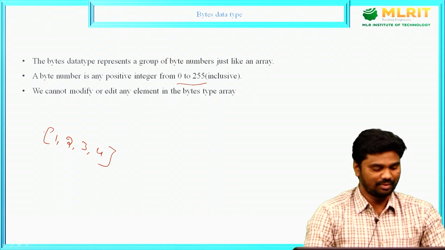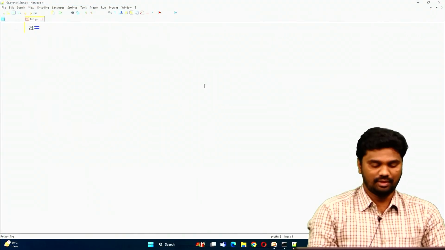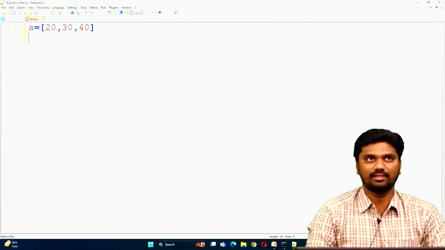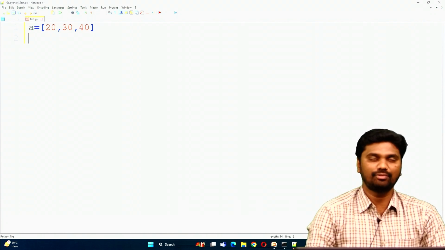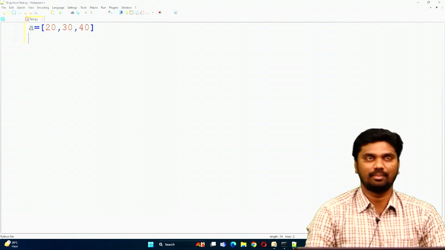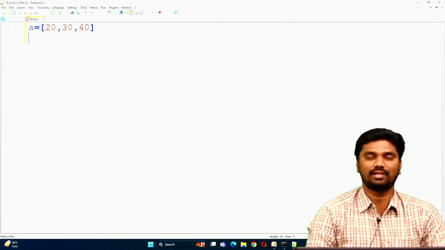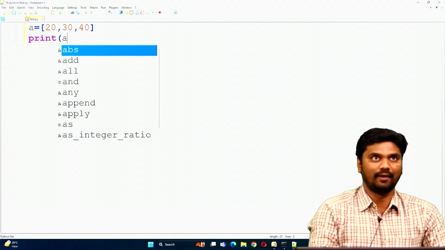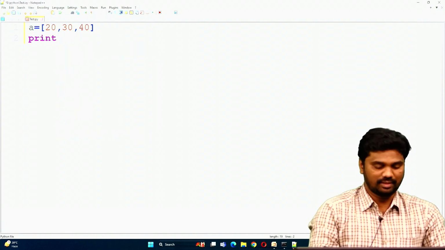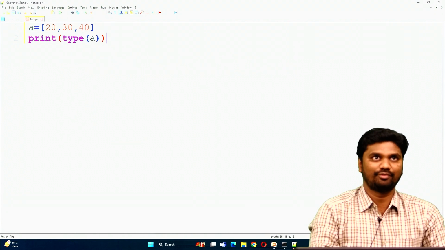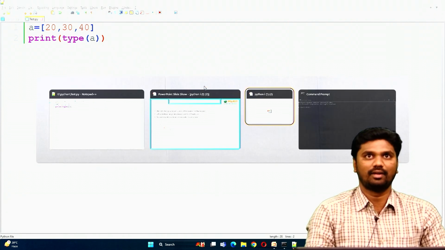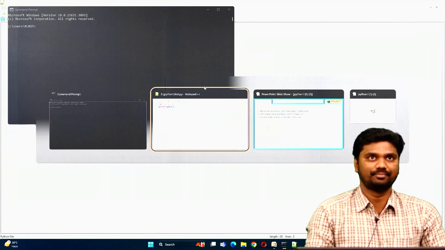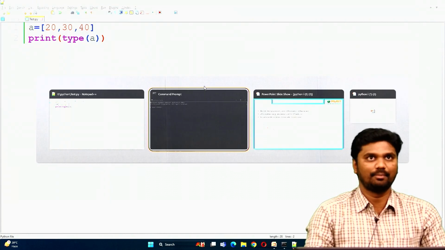Let's see an example program. a equals 20, 30, 40. Actually this is a list type of object. Now we have to convert this list object using the bytes function, and then it is represented as the bytes data type. For example, print a, or print type of a. Now I save this program in the E drive, in the Python folder, and run it.